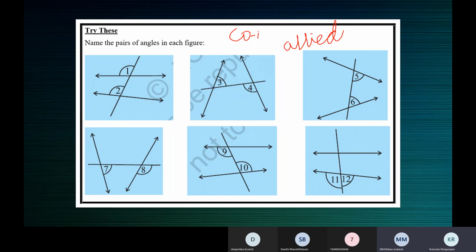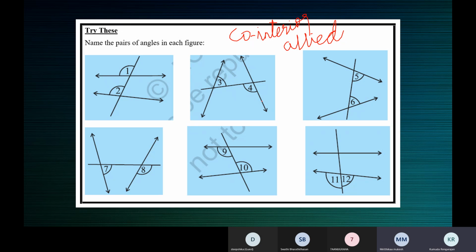Yeah, tell me. Ma'am, this is in the diagram, 3 and 2. They are interior angles, no, ma'am? Correct. Both are interior angles. And ma'am, in diagram 6, there are exterior angles. Correct. They're exterior angles. Okay, ma'am, that was my doubt. Thank you, ma'am.